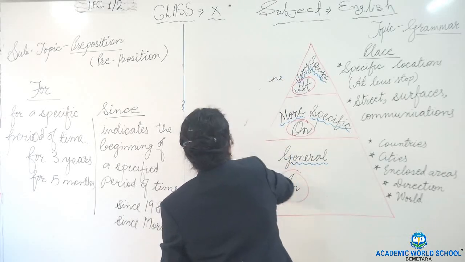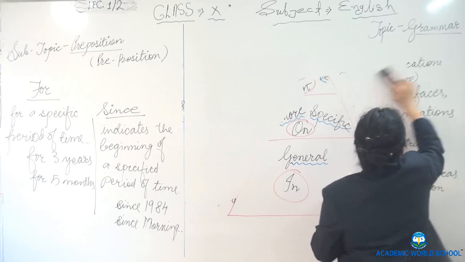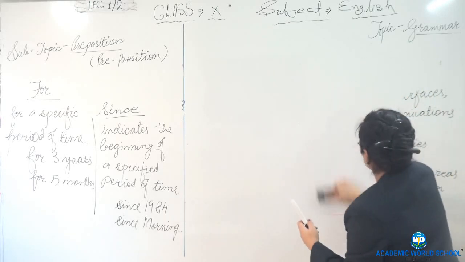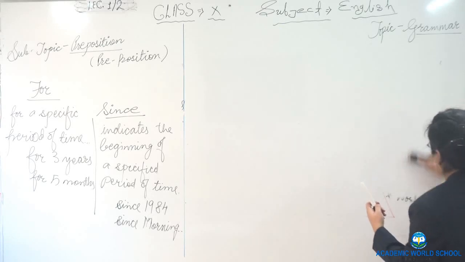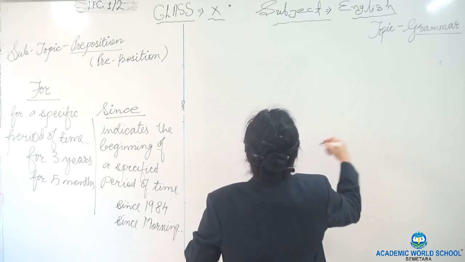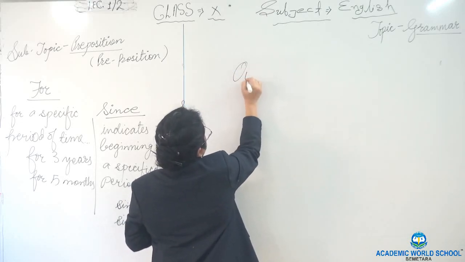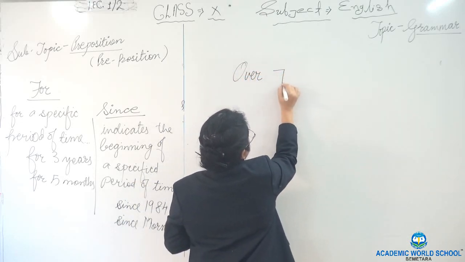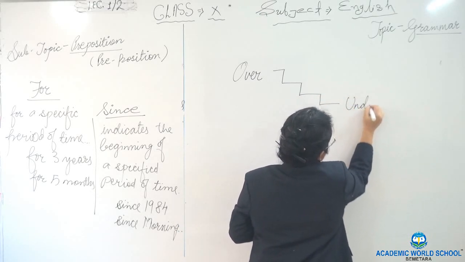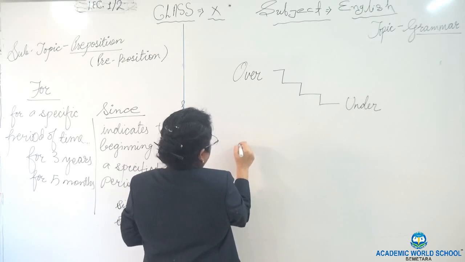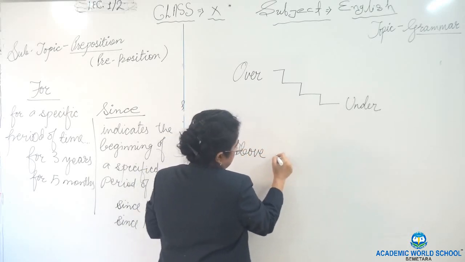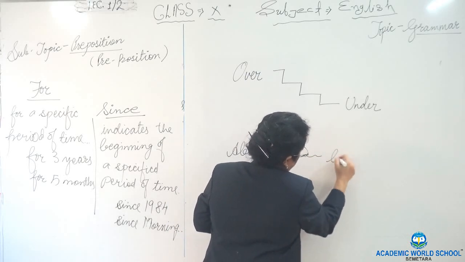Now one more pair, we are going to do two more pairs. Over, under, and then above, below.